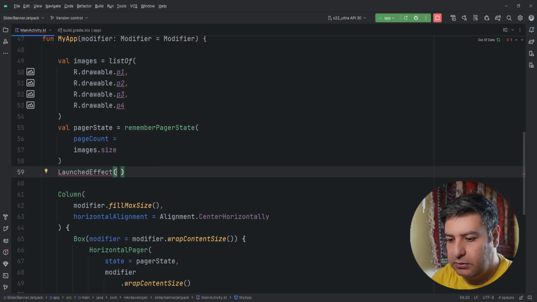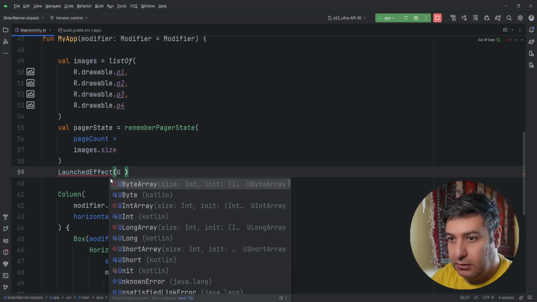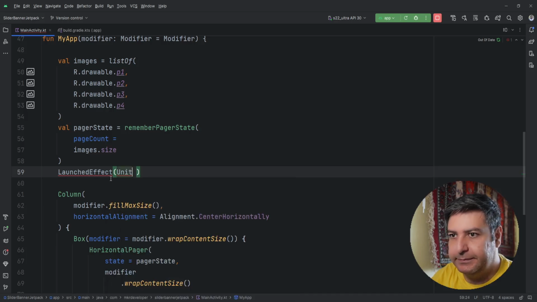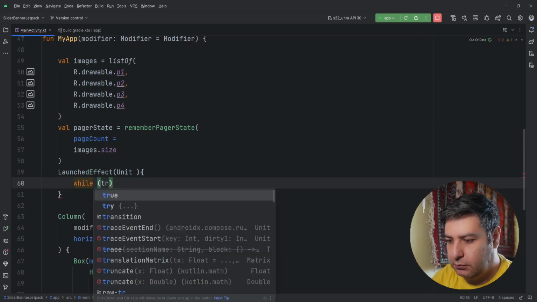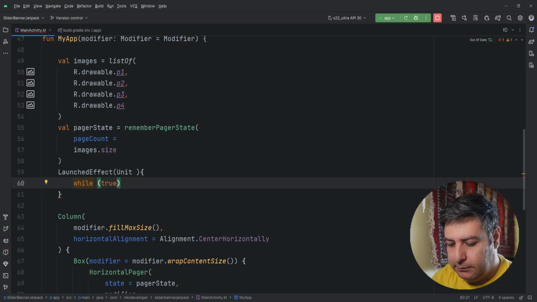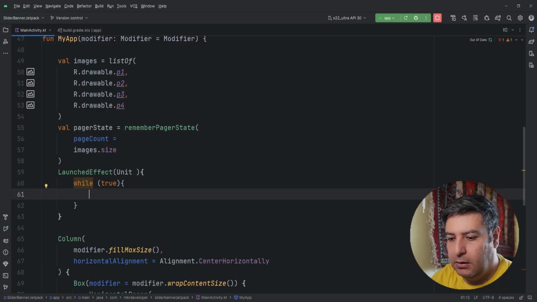We are going just to pass a unit here, and inside it, while true, we need a delay.